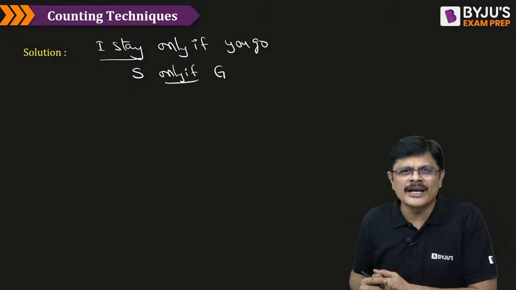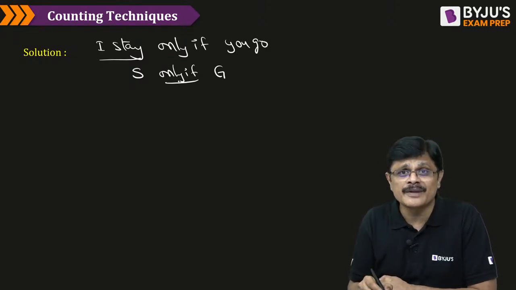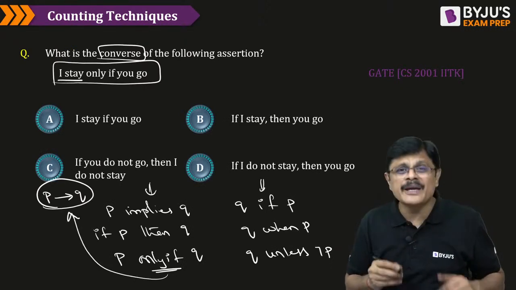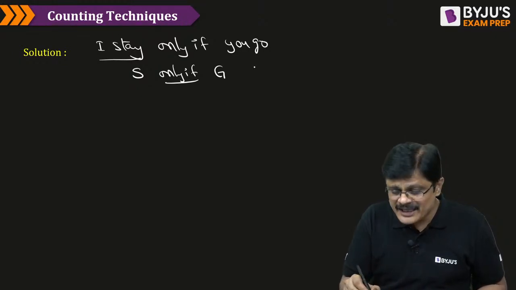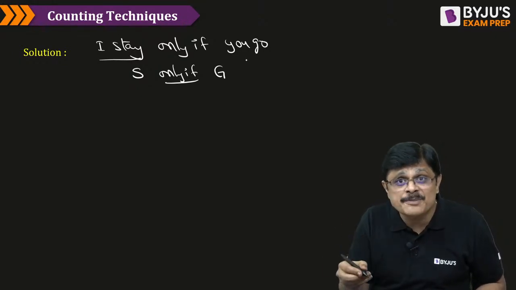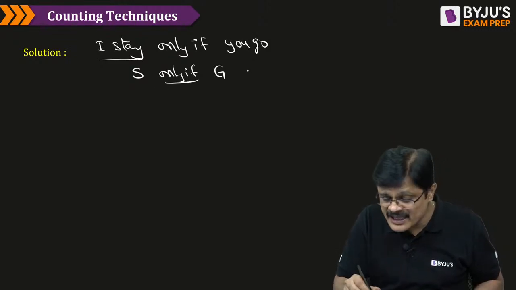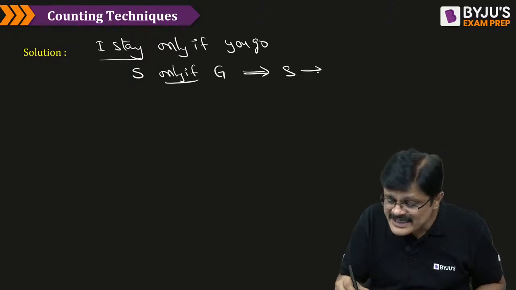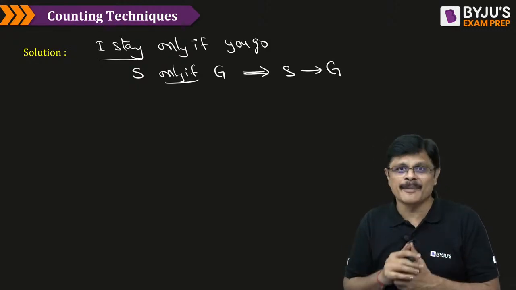I simply call it proposition G, my dear friends. So this is the statement "S only if G." But if you observe, "P only if Q" is also P implies Q. So this is the symbolic representation of this particular statement, expressed in the English language. The symbolic representation of "S only if G" is S implies G, my dear friends.